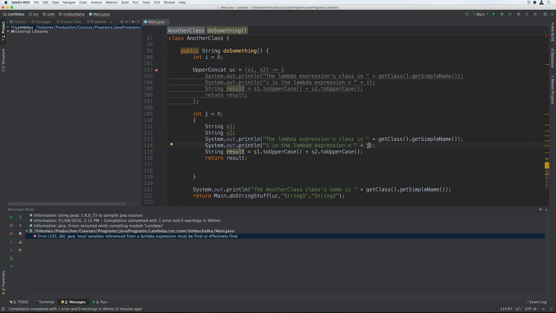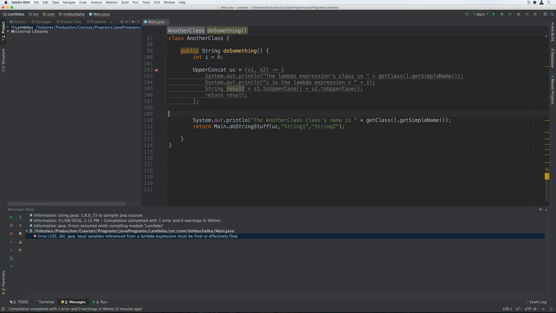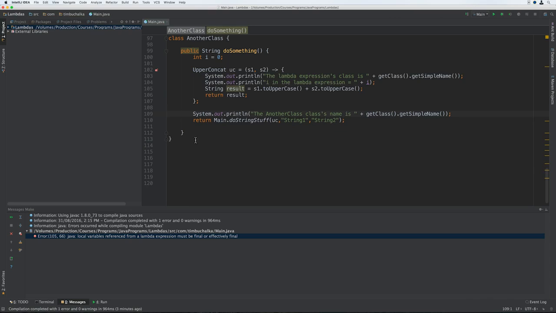So when working with Lambdas, if we want to use the local variables declared in the enclosing block, they have to be effectively final so that the runtime will know what values to use when the Lambda expression is evaluated. To drive this point home, I'm going to type in a bit more code. I'm going to delete what I added here to avoid any complications, and let's add another method which hopefully should make it clear.